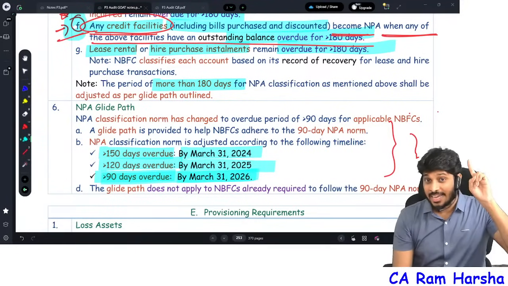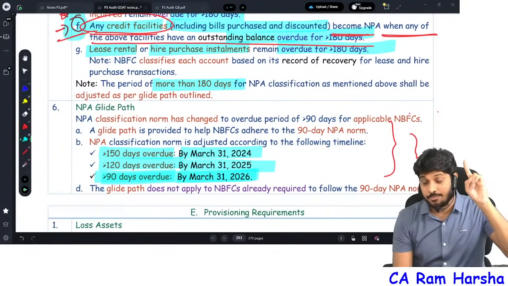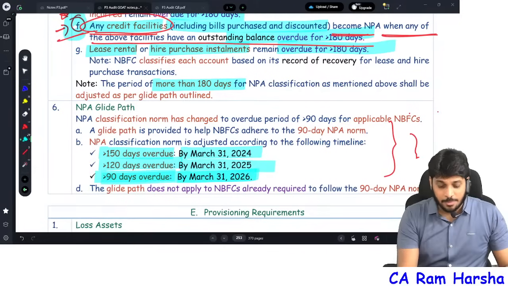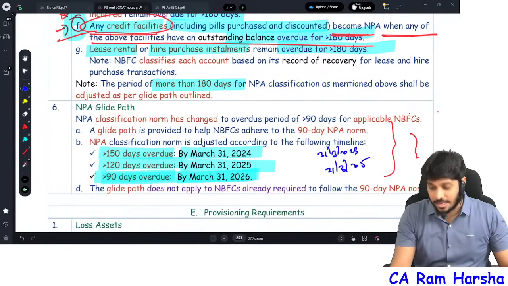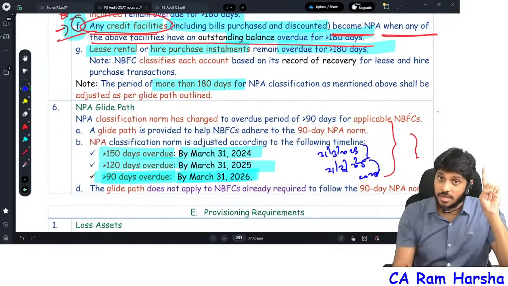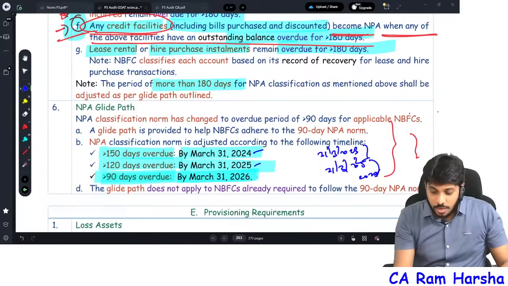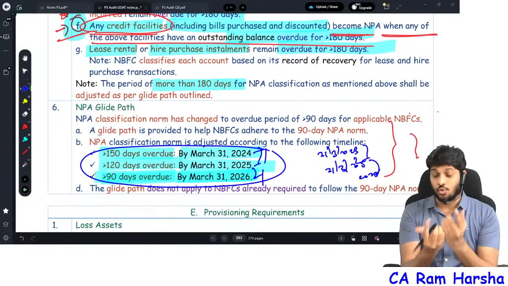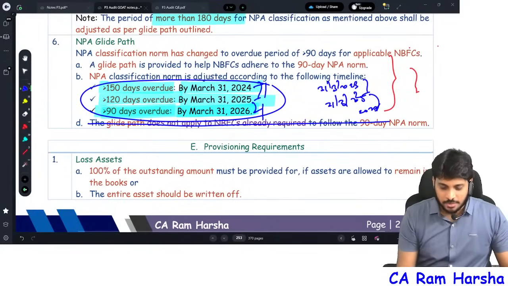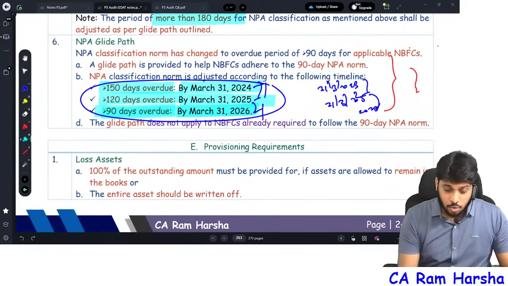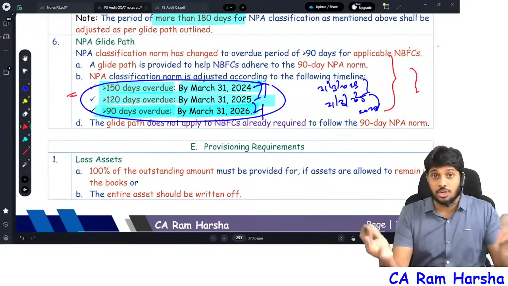If you see, the capital gliding path is there, the net owned fund gliding path. Originally the RBI gave guidelines on 31st March 2023, then 31st March 2025, 2027, a 2 year gap for NOF, the capital glide. Whereas for NPA classification, the time gap is 1 year, 1 year. Exactly. So that's how you can easily remember. Some students asked me, sir, how to remember the different dates? Very simple.